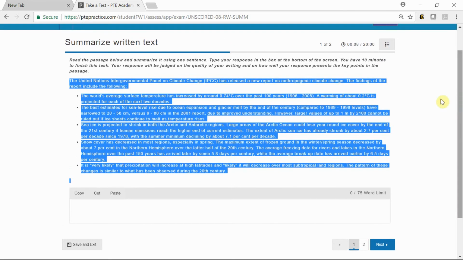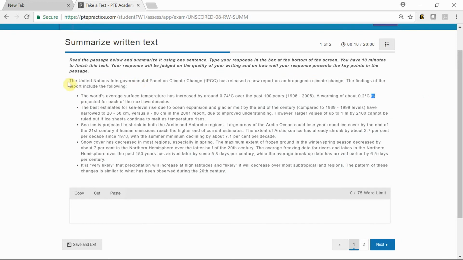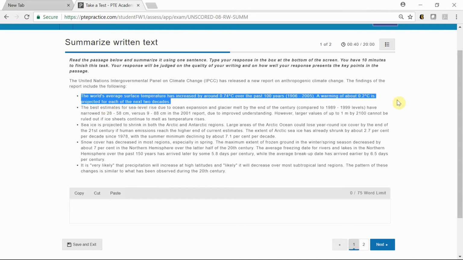Okay, let's figure out the main idea and supporting points. That's the first thing that we need to do. The United Nations Intergovernmental Panel on Climate Change has released a new report on anthropogenic climate change. The findings of the report include the following. The world's average surface temperature has increased by around something over the past some years. A warming of about something is projected for each of the next 2 decades.